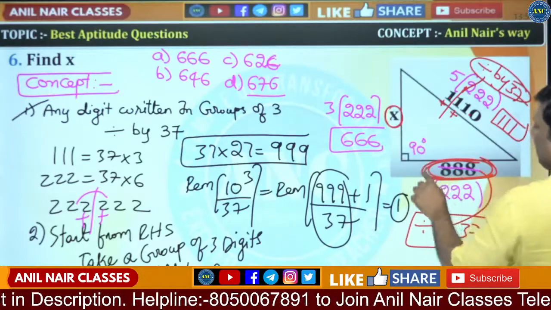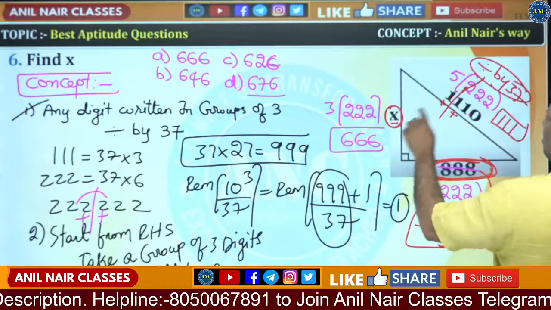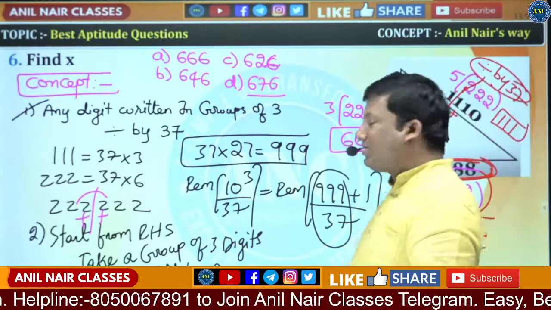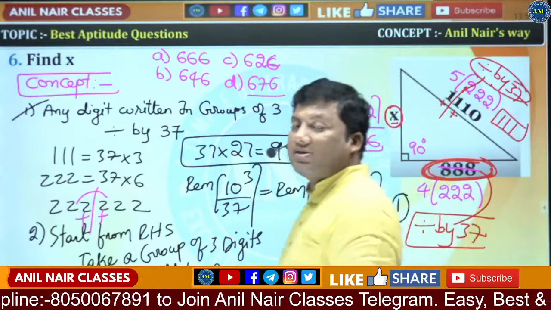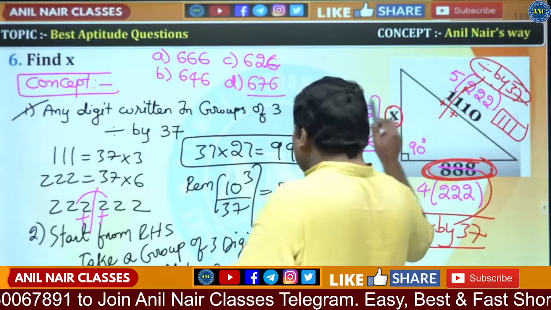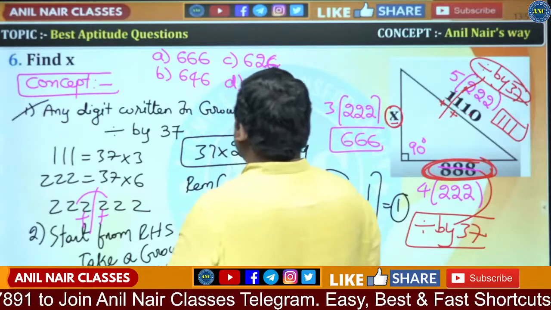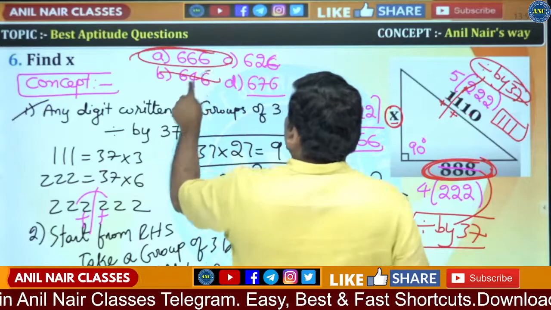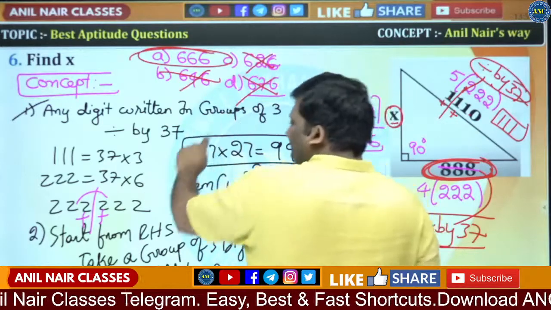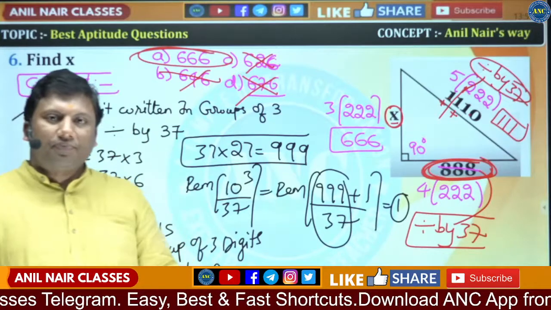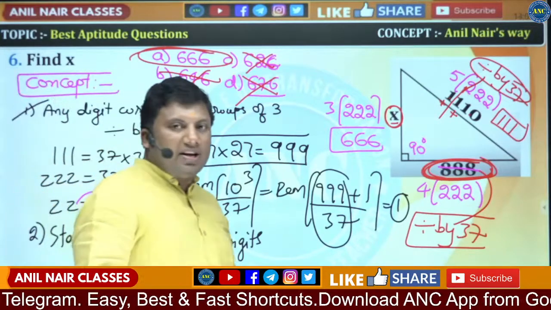This side square plus this side square is this square. So this is divisible by 37, not 7. The hypotenuse is divisible by 37, one side is also divisible by 37, so the height should also be divisible by 37. Any digit written in groups of 3 is always divisible by 37. I hope you understood how to eliminate the answer options.